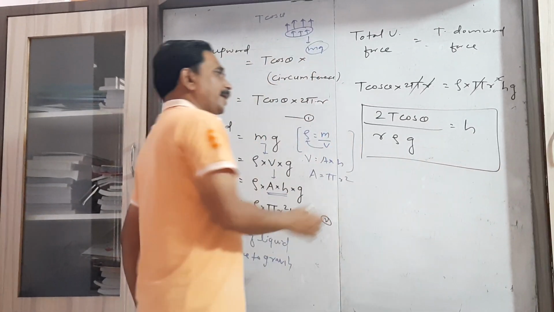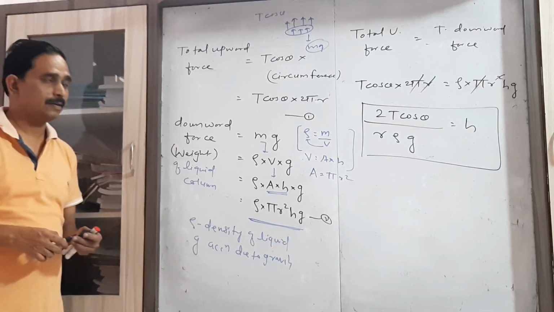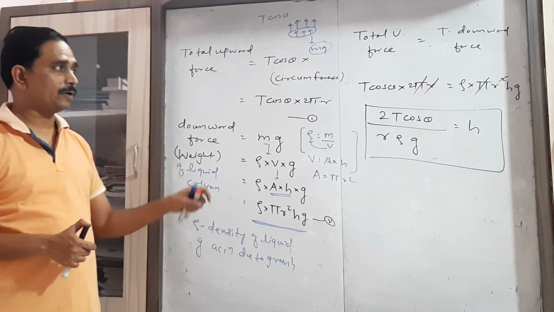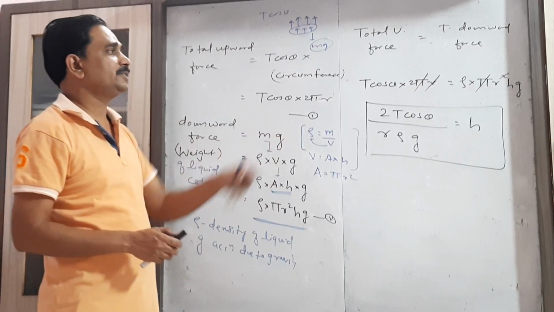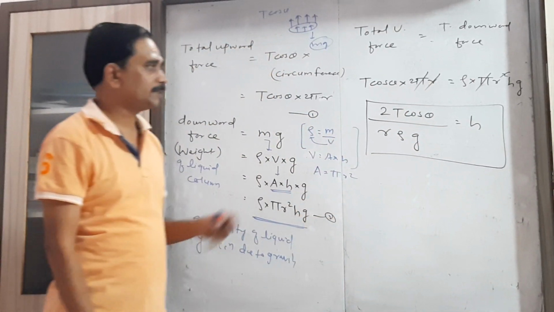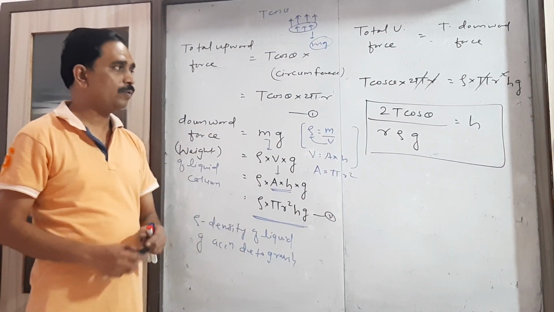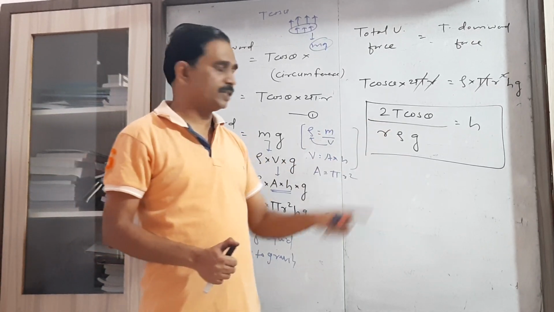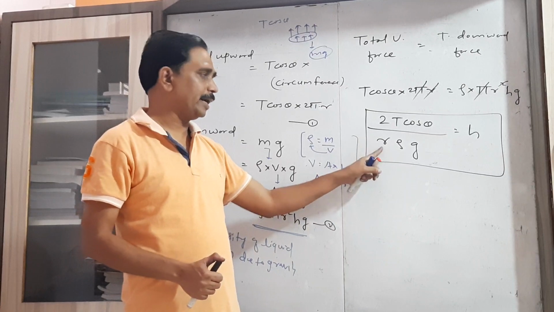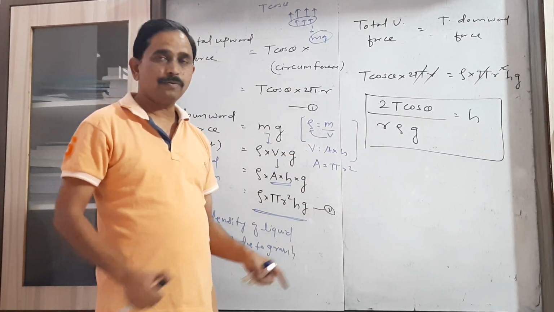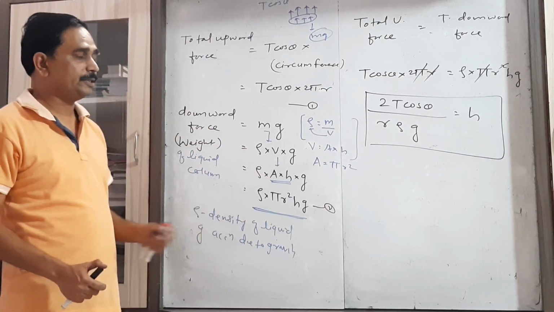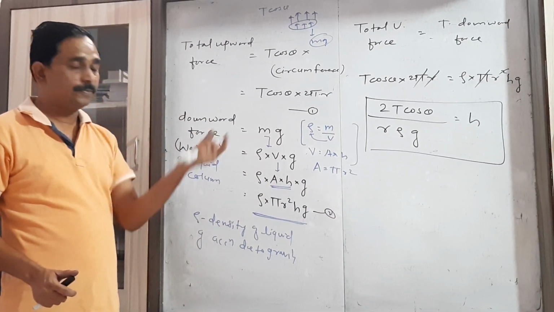So this is the expression for the height of the liquid level inside the capillary tube, which is called the rise of liquid inside the capillary tube. That is h equals 2T cos theta upon r rho g, where T is the surface tension of the liquid, theta is the angle of contact, r is the radius of the capillary tube, g is the acceleration due to gravity, rho is the density of the liquid, and h is obviously the height.